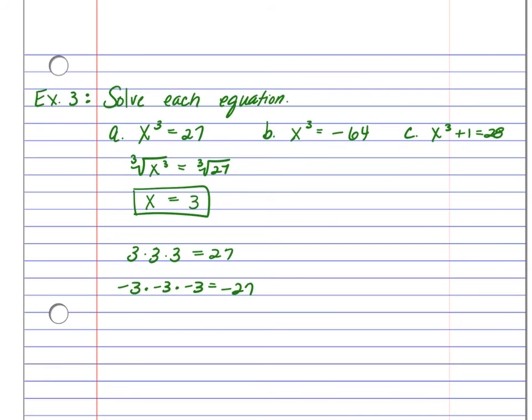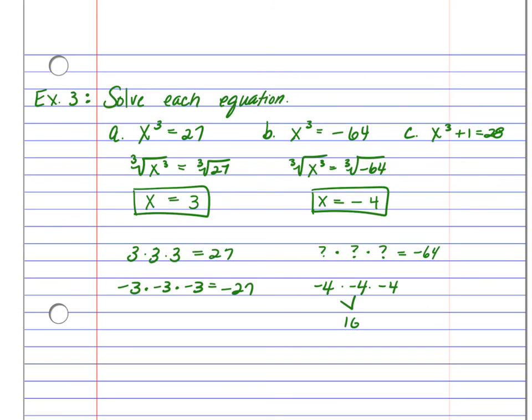All right, letter B. So x cubed. We're going to undo that by taking the cube root. So what times itself 3 times is going to give you negative 64? Well, that's got to be a negative number. And then think about it. 4 times 4 is 16, times another 4 would be 64. So in this case, the answer would be negative 4. You can check that by putting negative 4, negative 4, negative 4 in. So this gives us 16 times negative 4, which is negative 64, which is what we have here.